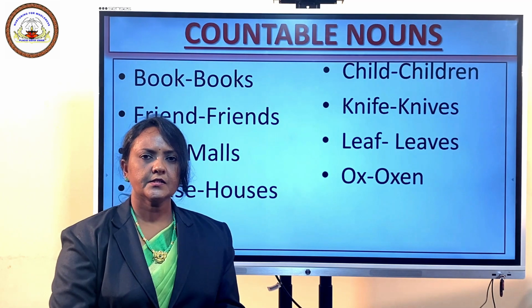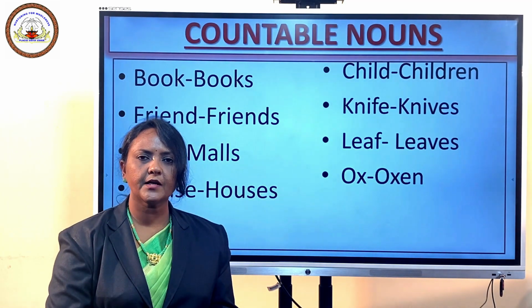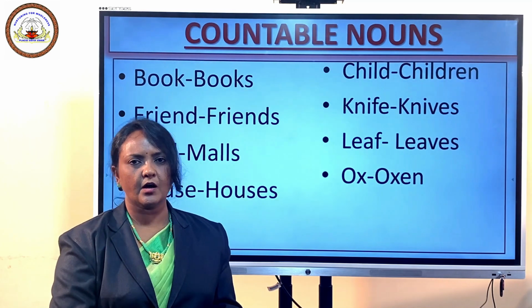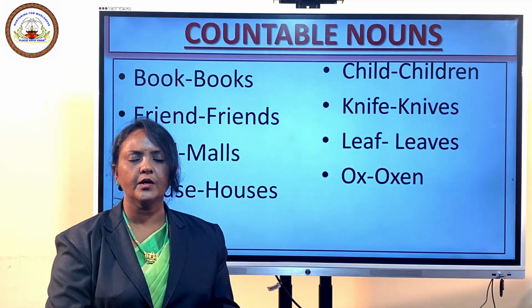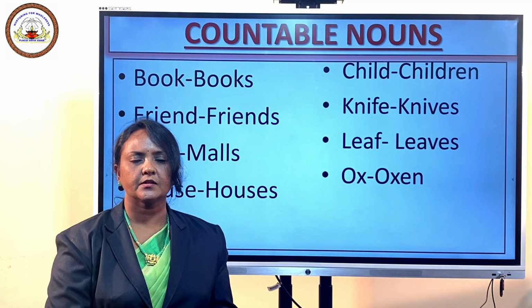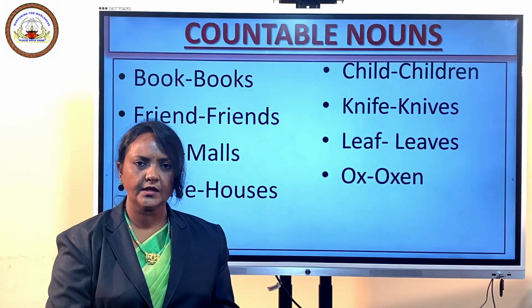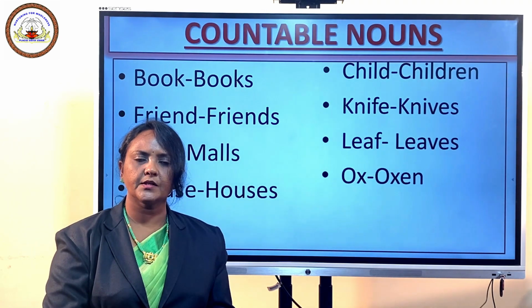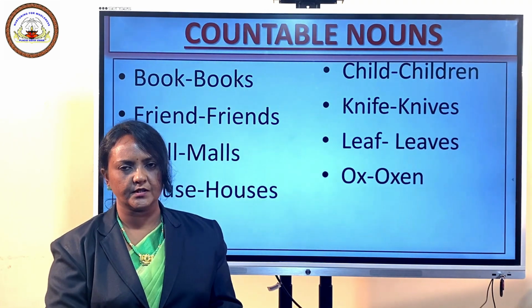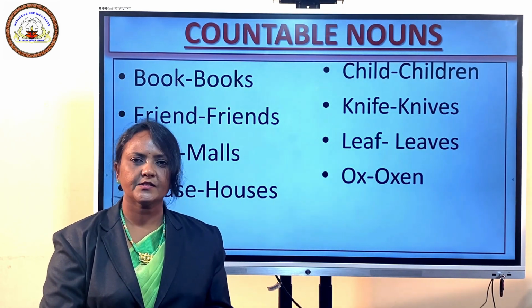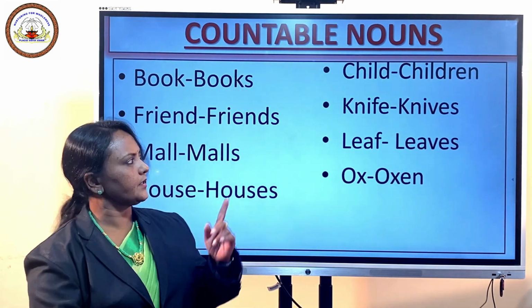Now we learned about countable nouns and uncountable nouns. Let us quickly see what countable nouns are. I already told you countable nouns are nouns that can be counted. You can make the plural form by adding s or es.